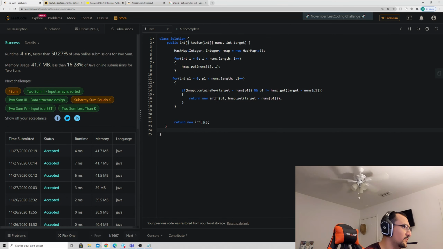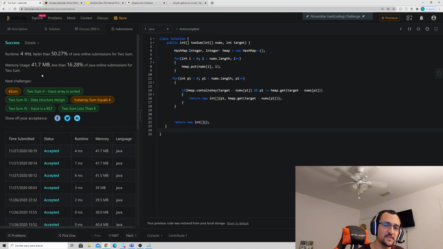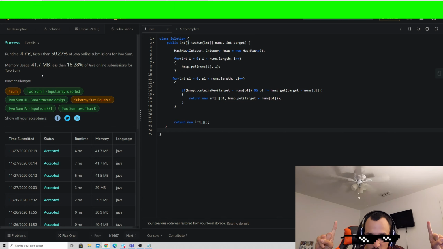So here we have a 4 millisecond runtime, faster than 50% of all Java online submissions, with a 41.7 megabyte memory usage. So I know this might seem a lot slower than our previous solution, but we're using 2 non-nested for loops, and as a result of that, the number of elements that we're actually visiting is only 2 times the size of our array. So if we had an array of 10,000 elements, we'd only be visiting 20,000 elements, more or less, versus 100 million like we had in our noob solution. So as a result of that, I'm going to put this solution in the boss category.